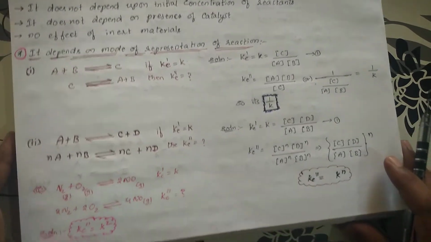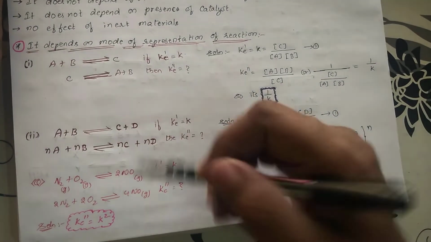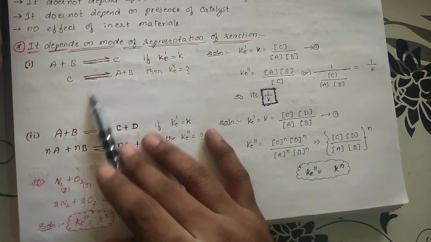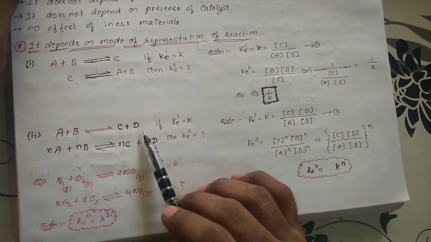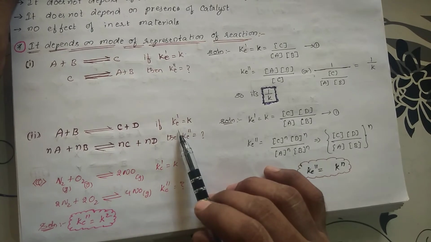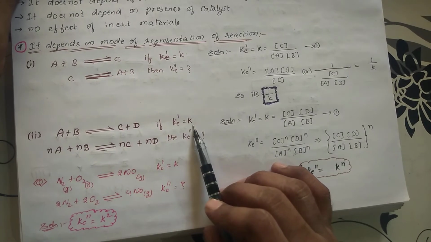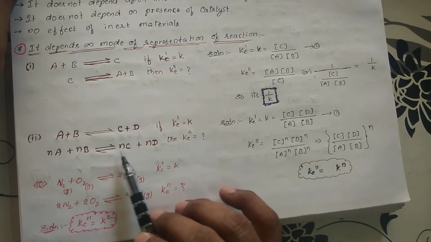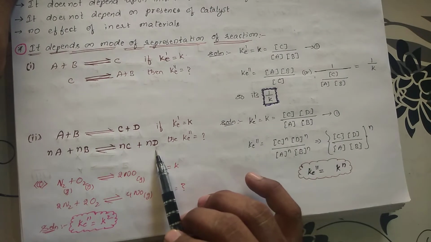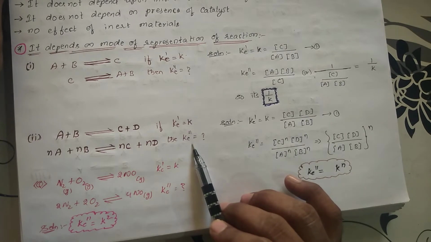So let us take one more example. This is one type of method and this one is one more method. So A plus B is converting into C plus D. For this equation, the equilibrium constant has been represented with K. Now, n moles of A plus n moles of B is getting converted into n moles of C plus n moles of D. What is the equilibrium constant for this reaction?